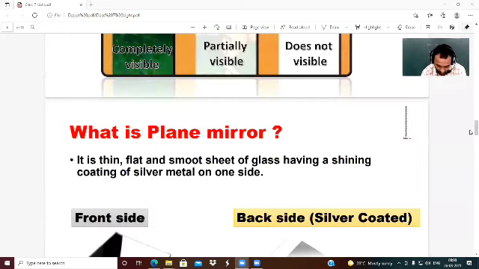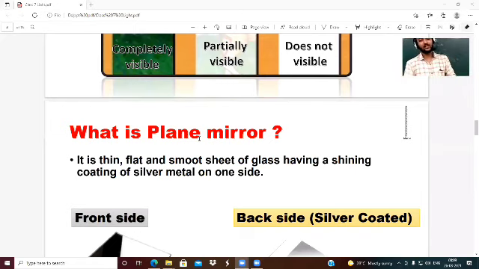Okay, now we are moving on to the plane mirror. After the plane mirror, we will discuss ray and beam. First, we will study the plane mirror. We all know about the plane mirror. We can see it on our dressing table at home. When we come to school, we see our face in the plane mirror and set our hair. So what is a plane mirror?